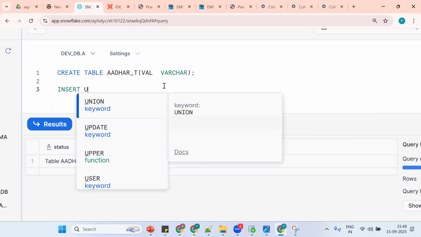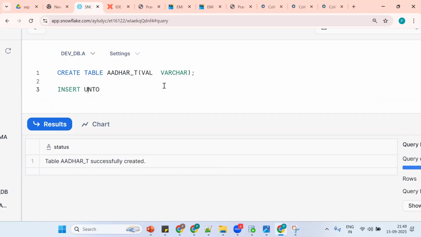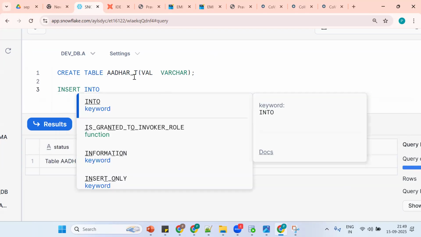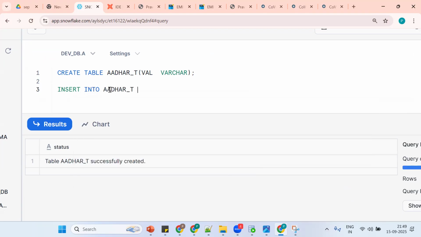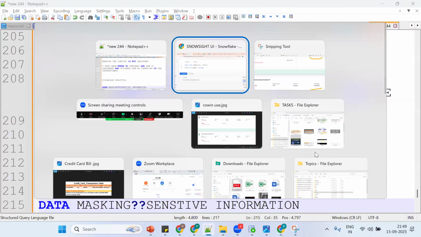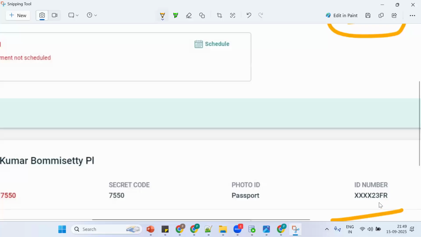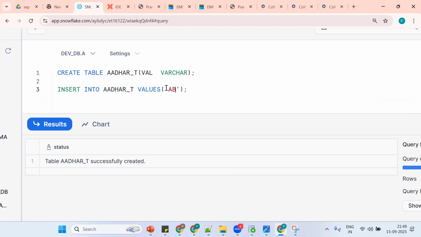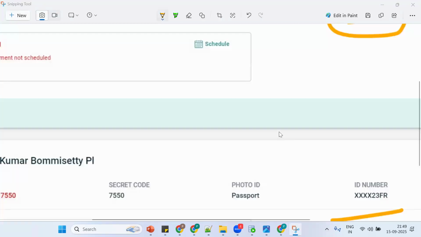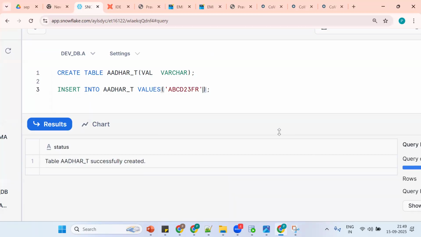Insert into, insert into the table. Values, open. Now what happens? What's the value? Tell me, in the database will it be XX or not? It is some values. So A, B, C, D. Okay. 2, 3, F, R. Okay. Control enter. Now what happens?